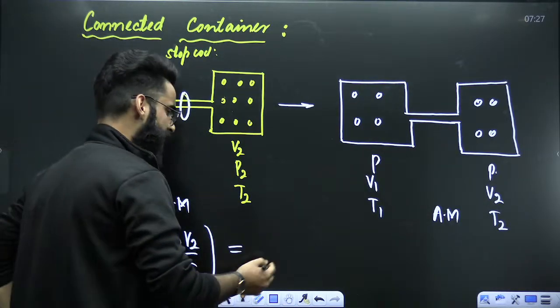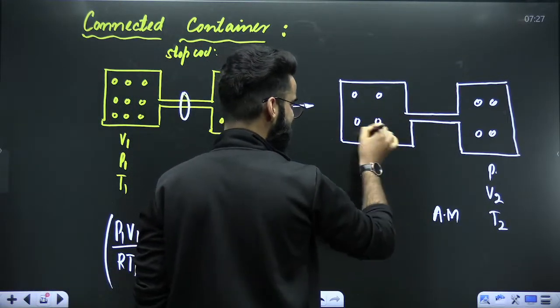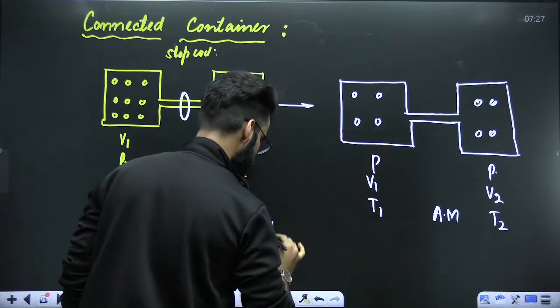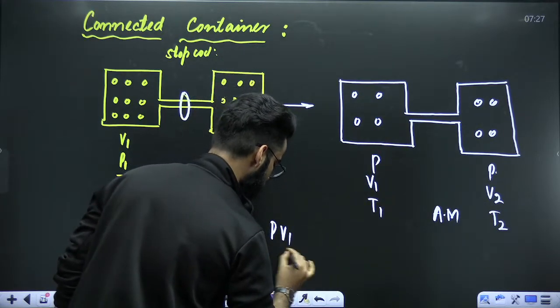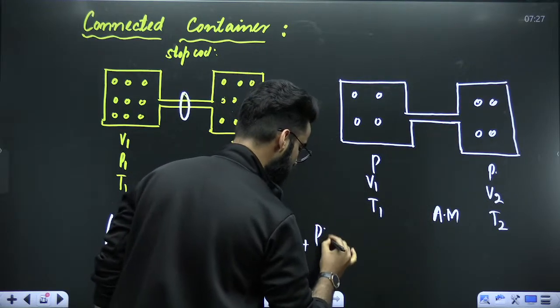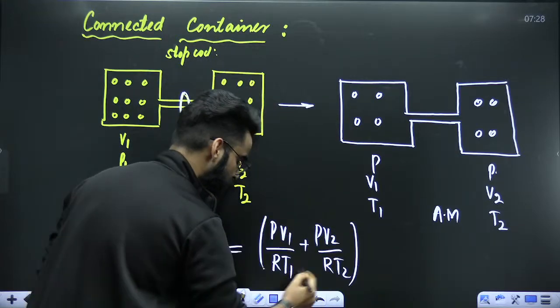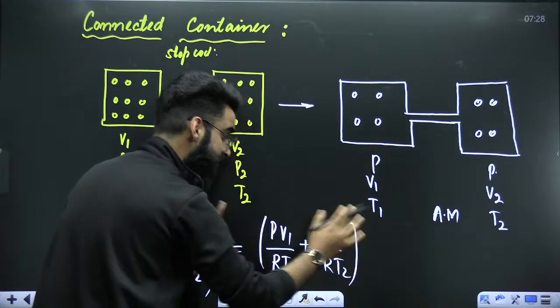Now, after mixing, how many moles of gas we have? Some moles here, some moles here. How many moles here in this part? It's going to be P V1 divided by RT1, plus in this chamber, it's going to be P V2 divided by RT2. Perfect. So these are the total moles of the gas present in both the chambers after mixing.